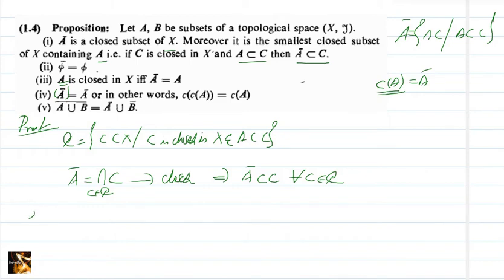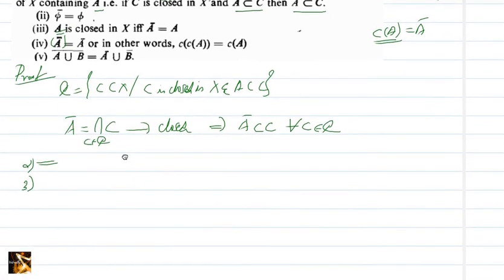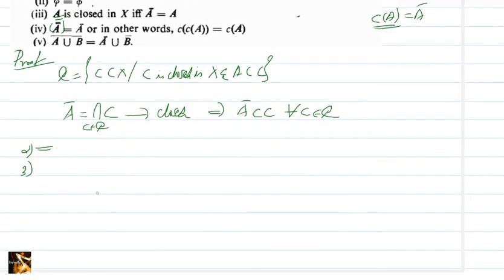Now second part, phi closure. Phi closure means what? There is no point in phi. Smallest closed set containing phi is phi itself. So there is nothing to prove here. 2 is very clear. And third one, that is A is closed in X if and only if A closure is A.